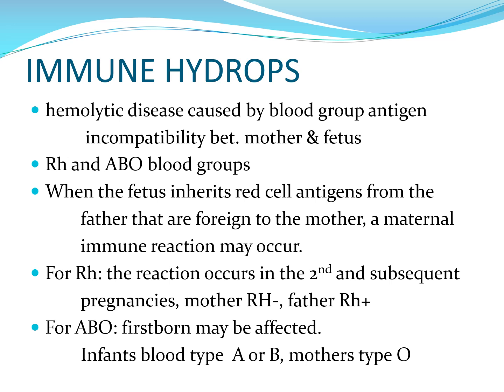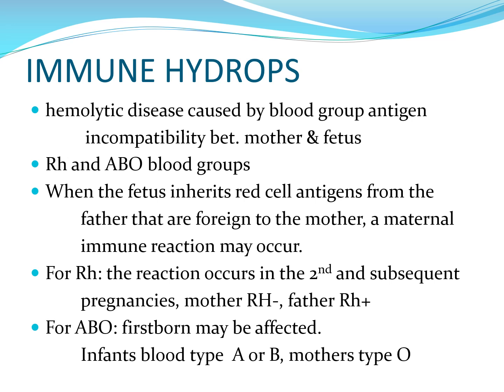Immune hydrops refers to hemolytic disease caused by blood group antigen incompatibility between the mother and fetus. The blood groups usually are Rh and ABO. When the fetus inherits red cell antigens from the father that are foreign to the mother, a maternal immune reaction may occur.